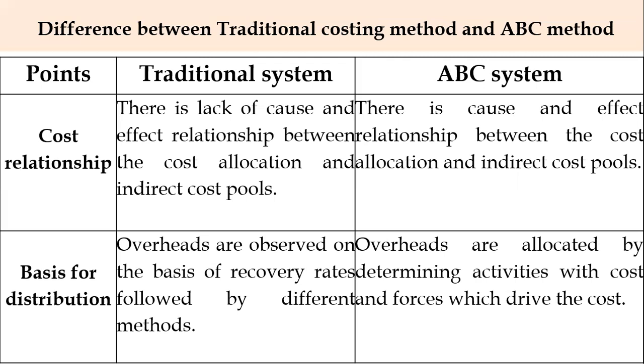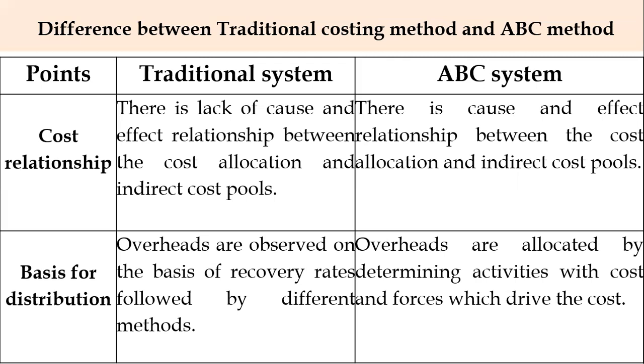Whereas in the ABC system, overheads are allocated by determining activities with cost and forces which drive the cost. So again here, as I said earlier, the ABC system concentrates more on the activities performed in order to produce a product.